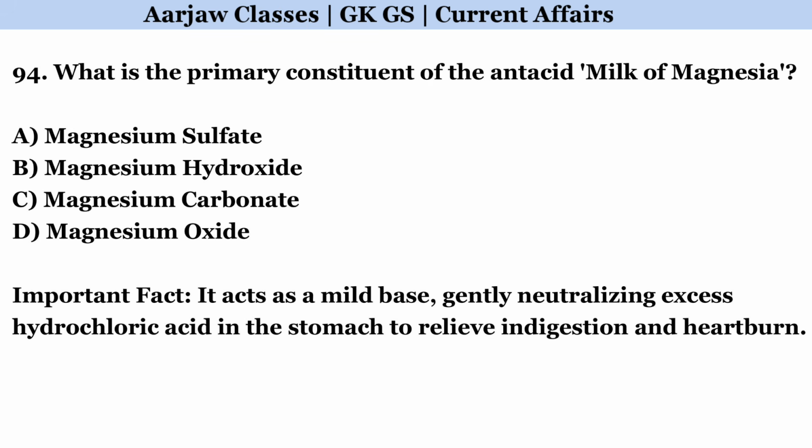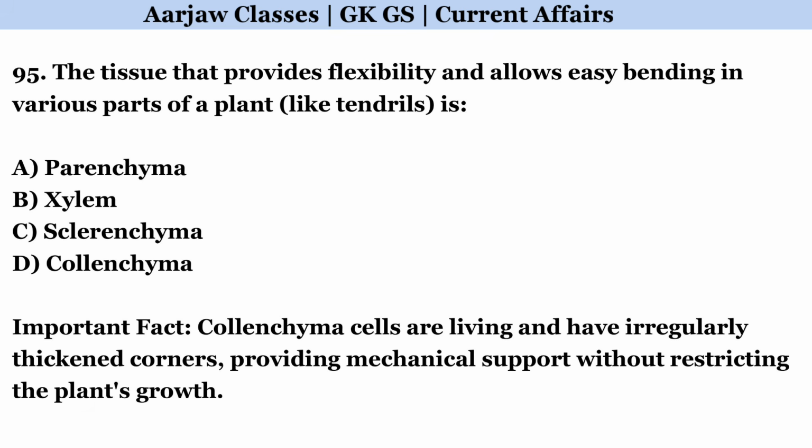What is the primary constituent of the antacid milk of magnesia? Correct option is B. Magnesium hydroxide. The tissue that provides flexibility and allows easy bending in various parts of a plant like tendrils is. Correct option is D. Collenchyma.